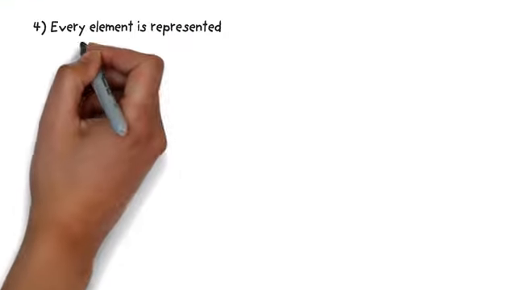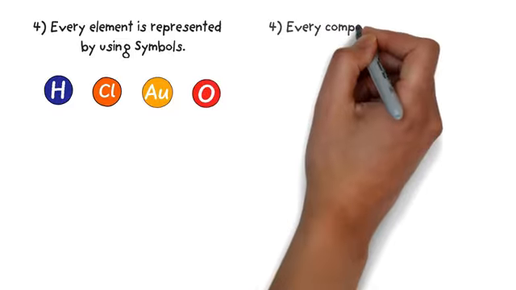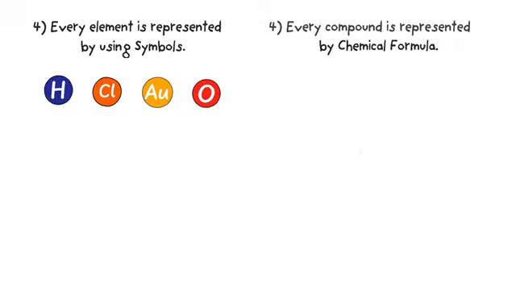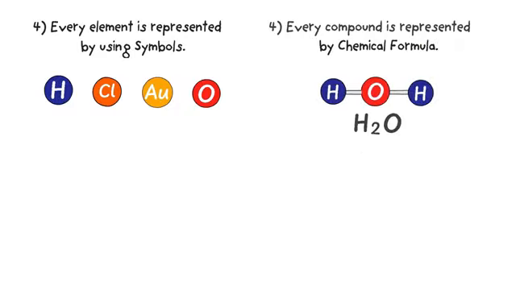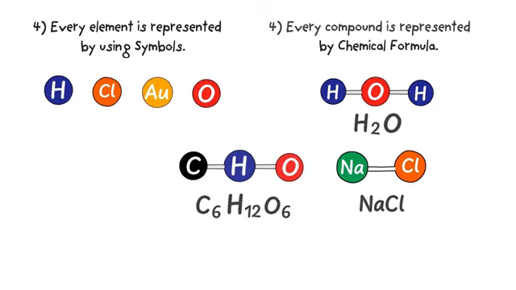Fourthly, every element is represented using symbols. For example, hydrogen is represented by H, chlorine is represented by Cl, gold is represented by Au, and oxygen is represented by O. While every compound is represented by a chemical formula. For example, the chemical formula of water is H2O. The chemical formula of table salt is NaCl. The chemical formula of sugar is C6H12O6.